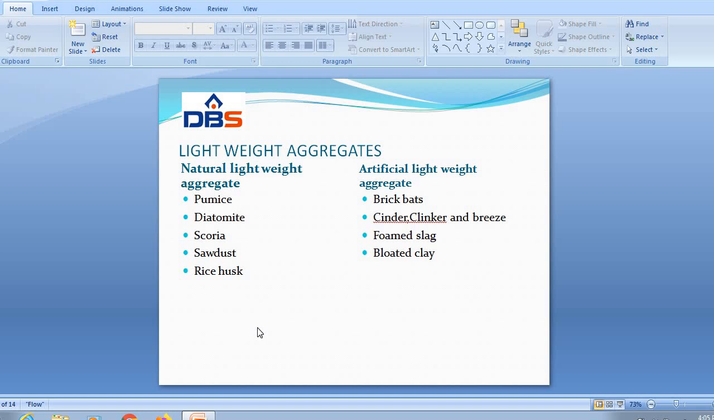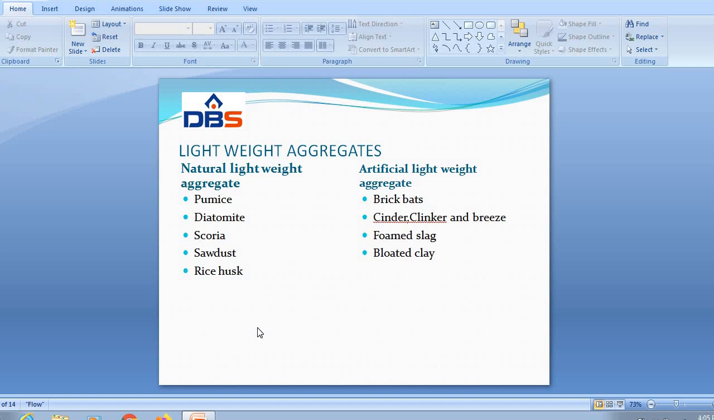Next one, volcanic cinders. Volcanic cinders are a product resembling artificial cinders. And sawdust is used as a lightweight aggregate in flooring and in the manufacturing of precast products.